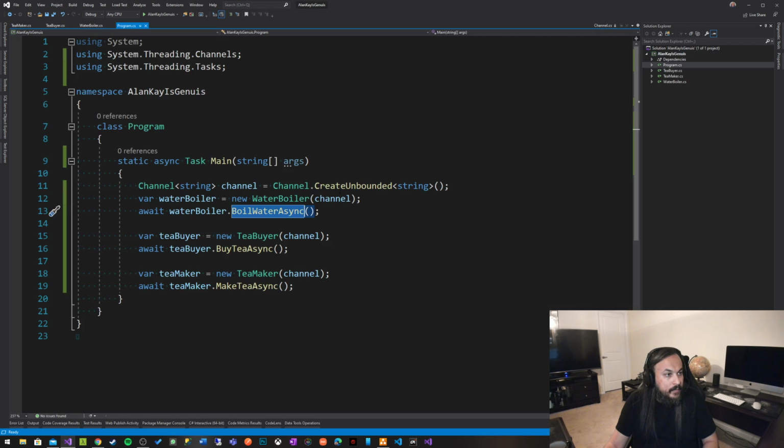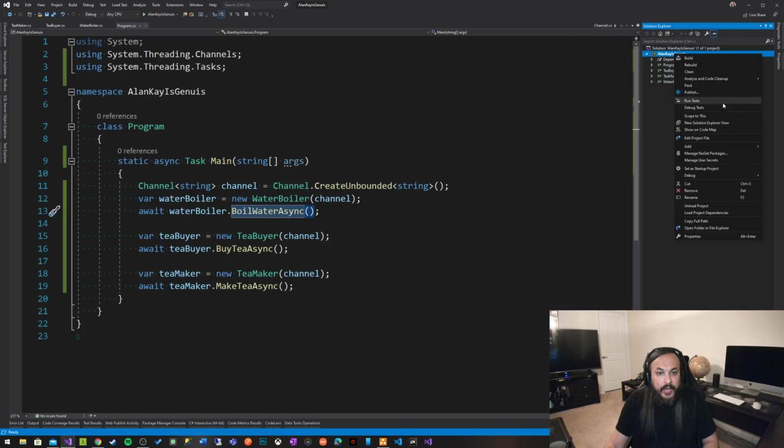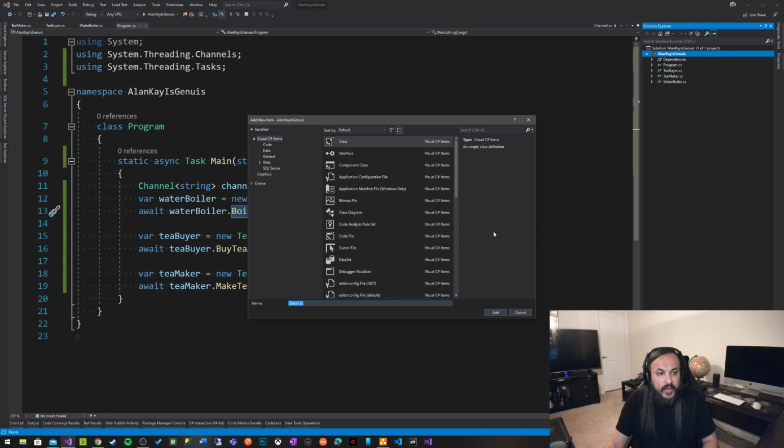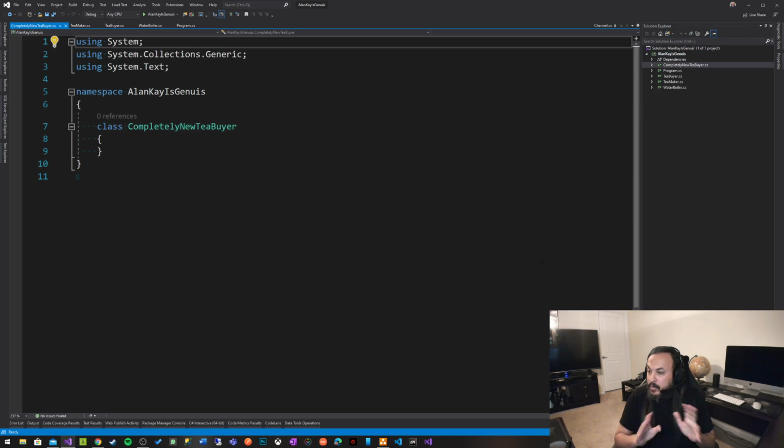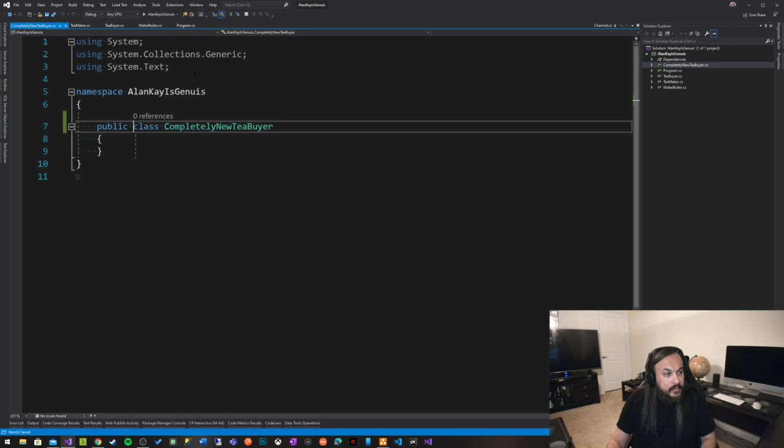Like, for instance, I can literally go in here and say, oops, hold on, here's a completely new tea maker. Sorry, tea buyer. A completely new tea buyer that does things completely differently.